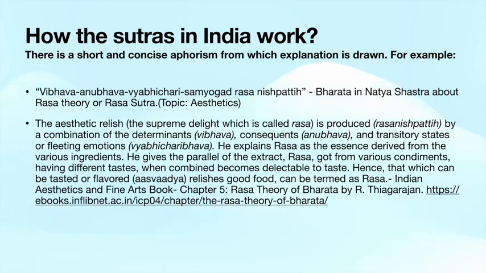For that illustration, just another analogy: how aesthetics has been described in ancient times. Vibhava, Anubhava, Vyabhichari, Samyoga, Rasa Nishpatti. This is mentioned by Bharata Muni in the Natya Shastra, about the Rasa theory, or it is called the Rasa Sutra. This topic is in aesthetics. This is highlighted to show how concisely they used to write, and from that we have to understand.